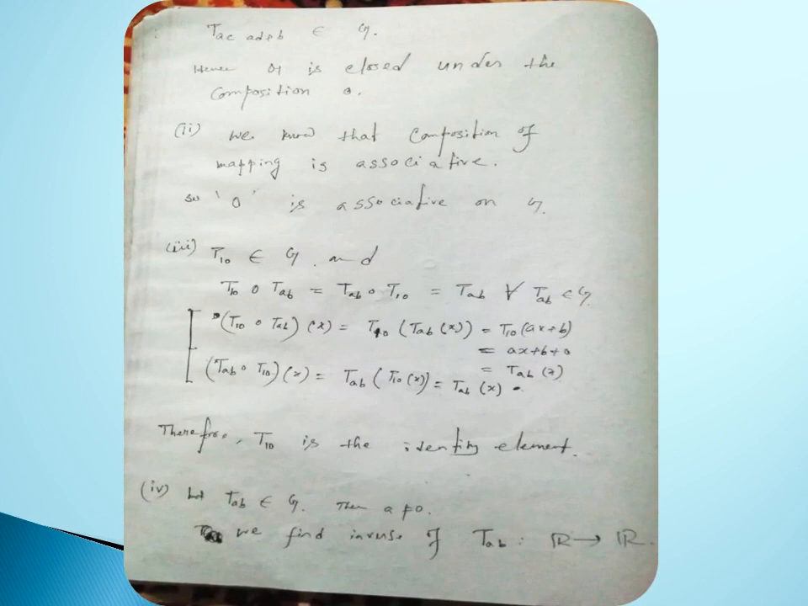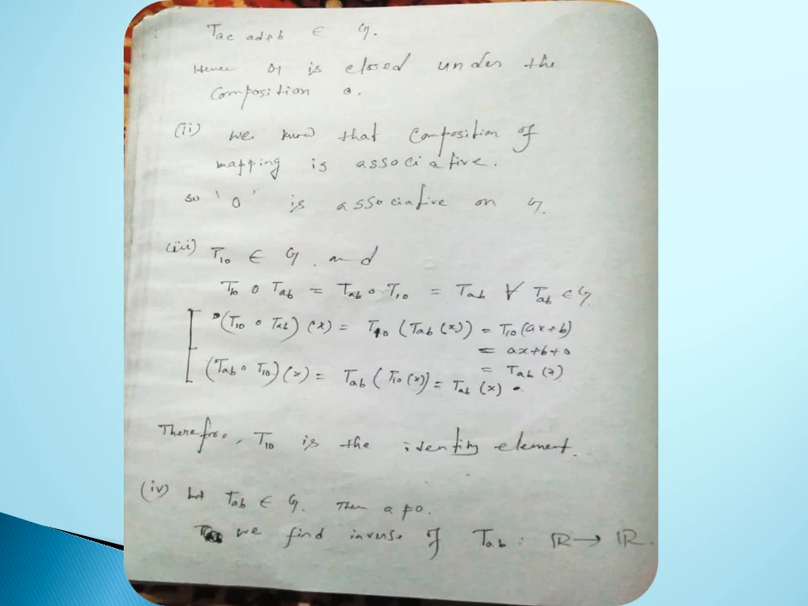Secondly, we know that composition of mapping is associative. So naught is associative on G. And third, T_10 belongs to G, and T_10 composition T_AB equal to T_AB composition T_10 equal to T_AB for all T_AB belongs to G. In fact, T_10 composition T_AB of x is exactly equal to T_10 of T_AB of x, which is exactly equal to T_10 of ax plus b by definition of T_AB, and this is exactly equal to ax plus b plus 0, equal to T_AB of x. And similarly, T_AB composition T_10 is exactly equal to T_AB. So the identity element existence proof is done. So T_10 here is the identity element.